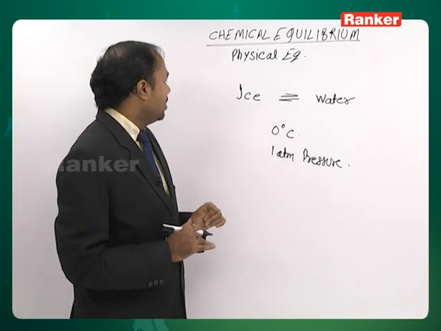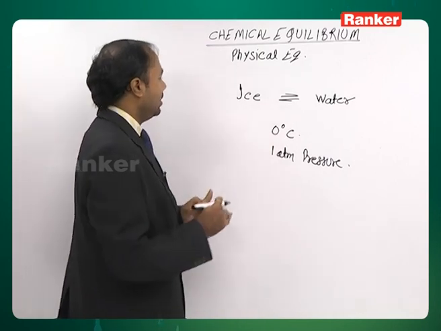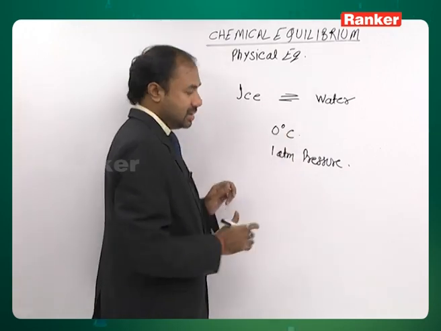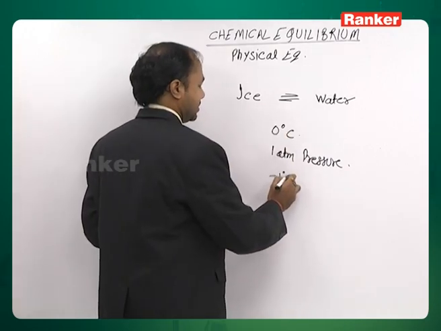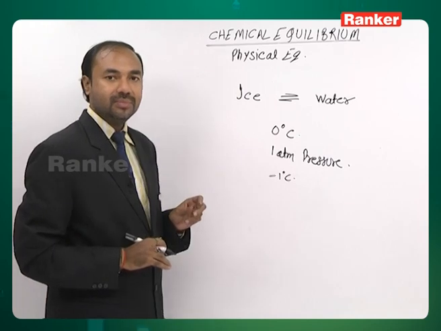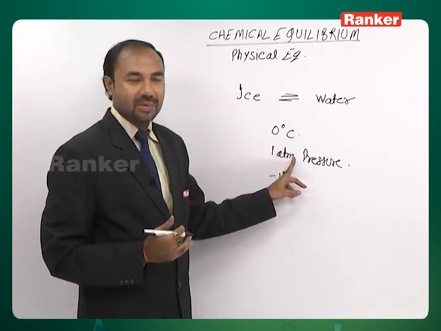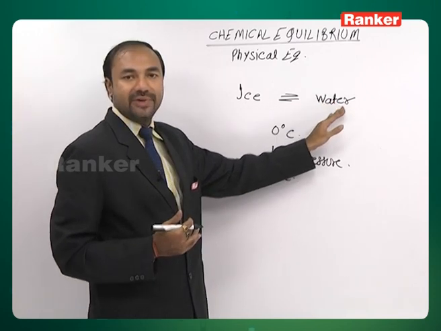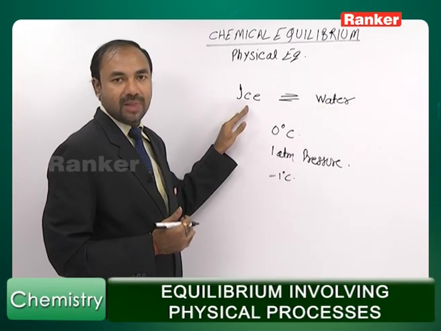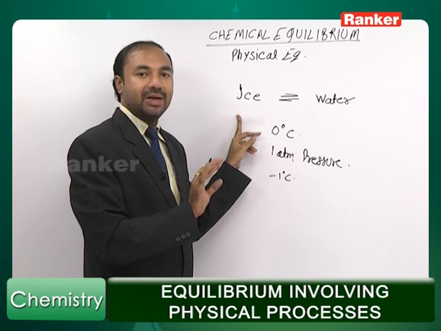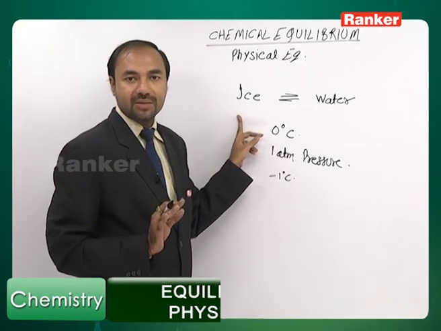Nothing is going to happen after some time if these conditions are maintained. Now, what we did, we decreased the temperature up to -1 degree Celsius. As soon as the temperature is disturbed, conditions are disturbed, water starts shifting towards ice. And at one point of time, you will have completely ice only, you will not have anything else.